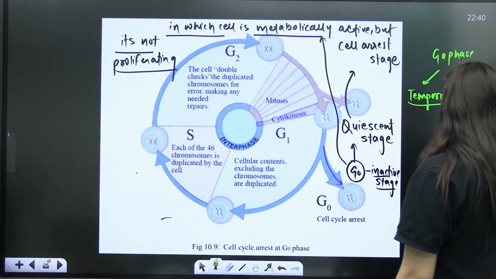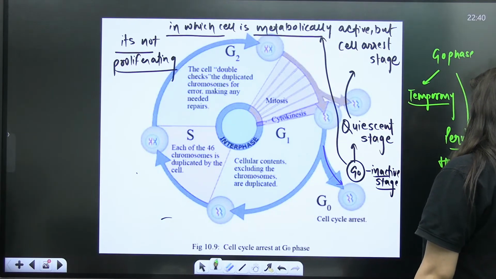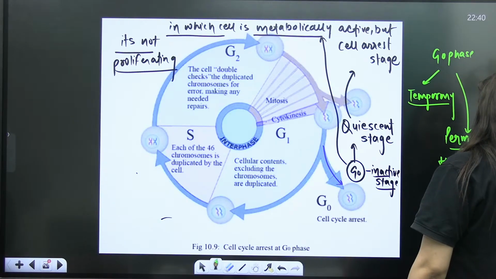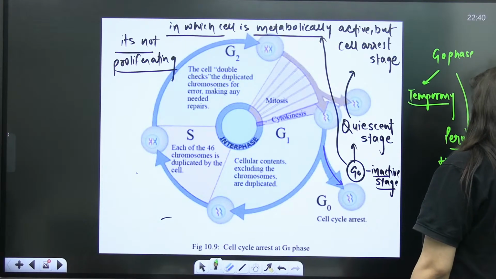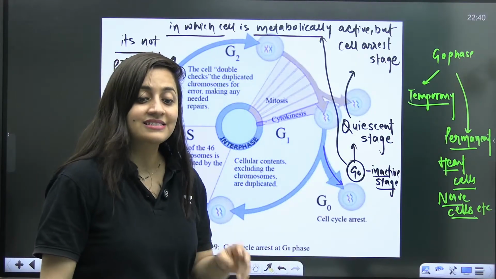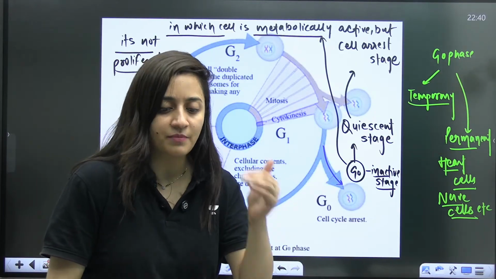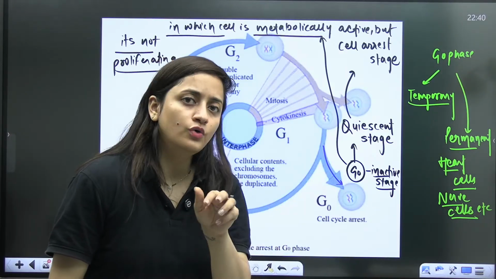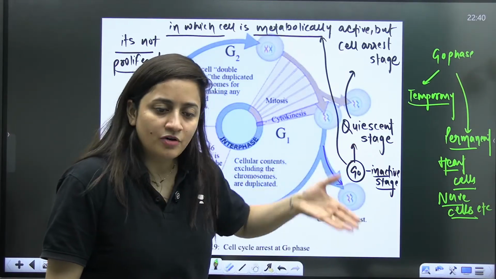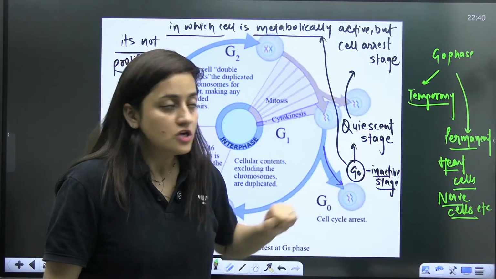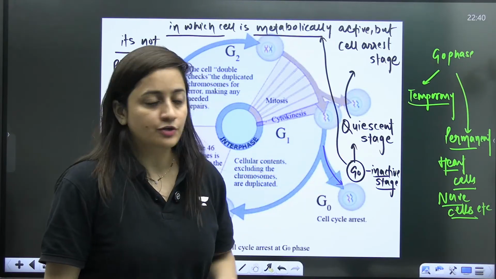Like in the case of your heart cells and your nerve cells. When do they divide, students? They do divide, but only at the time of initial growth, at the time of the embryonic stages only. Later on they don't, so they will be in the permanent G0 phase.